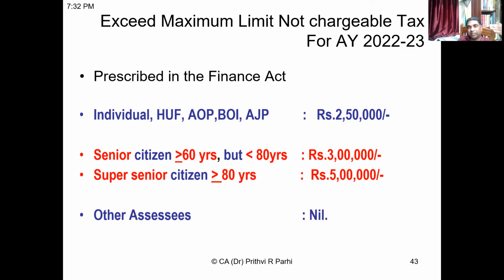If income is more than that, it will be chargeable to tax. For resident senior citizens whose age is above 60 years but below 80 years, the basic exemption limit is 3 lakh rupees. For super senior citizens whose age is 80 years or above, the basic exemption limit is 5 lakh rupees. For all other assessees, there is no basic exemption limit. That means whatever they earn, they have to pay tax on it.